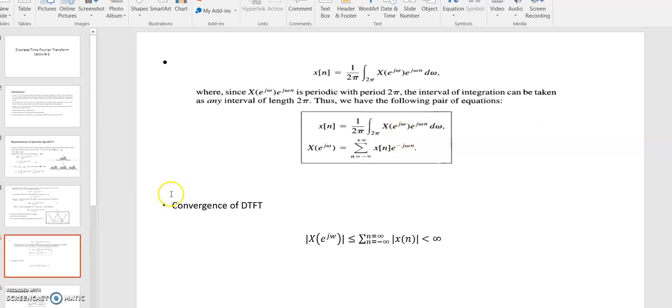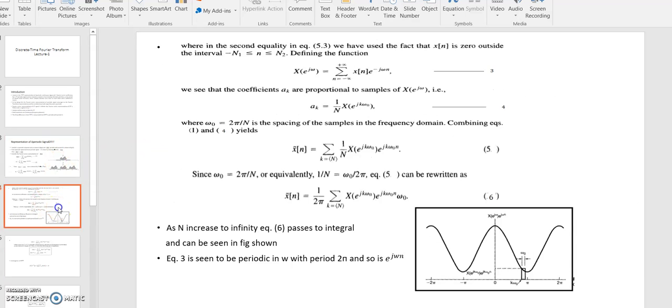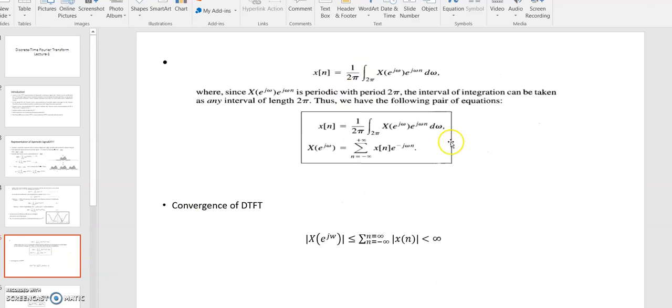X of e to the j omega is this part. So this part is replaced by X of e to the j omega and the equation becomes this. So here we have two equations. One is this and second is this. This is the IDTFT, inverse discrete time Fourier transform, and this equation represents the discrete time Fourier transform. Right? Then you have to learn these two equations to find the discrete time Fourier transform or inverse discrete time